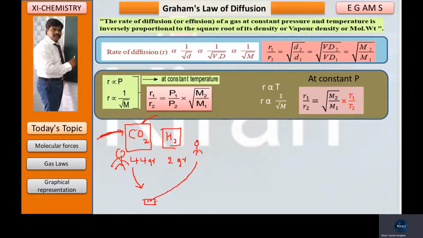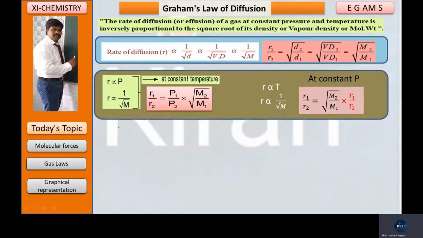It means the moving of the gas, the spreading of the gas, the speed of the gas, the rate of diffusion of the gas depends upon the pressure. When pressure increases, spreading increases. When pressure decreases, spreading decreases. That's the reason I have taken here the rate of diffusion is directly proportional to P, right?